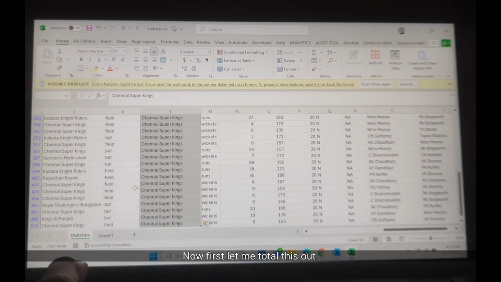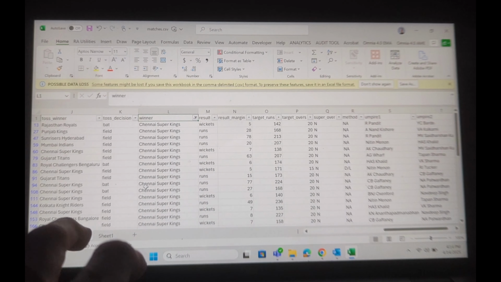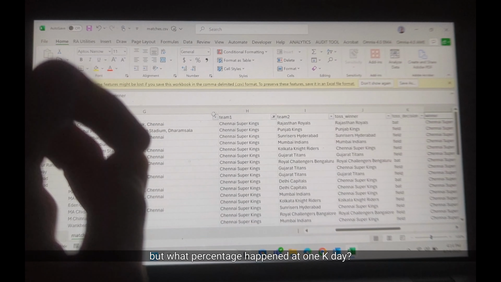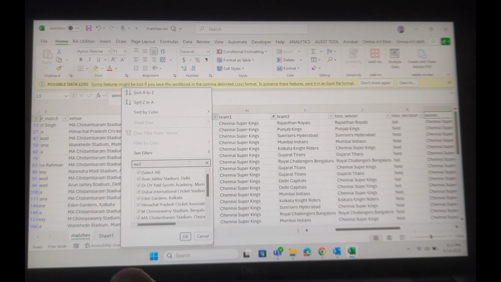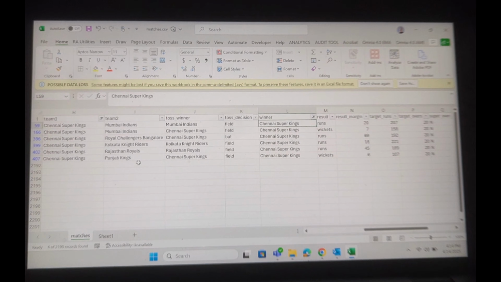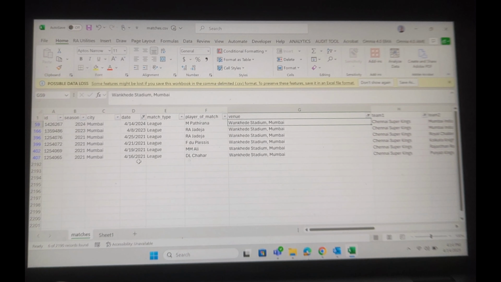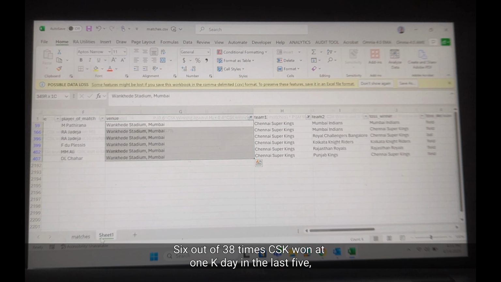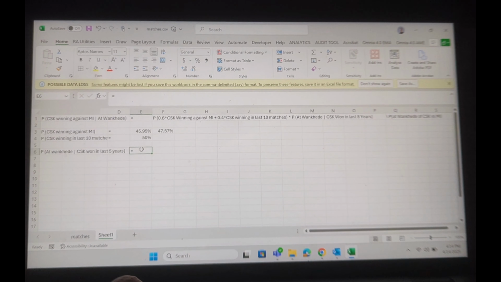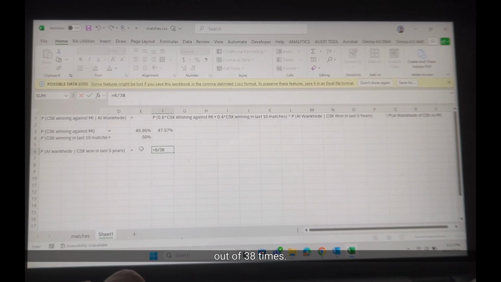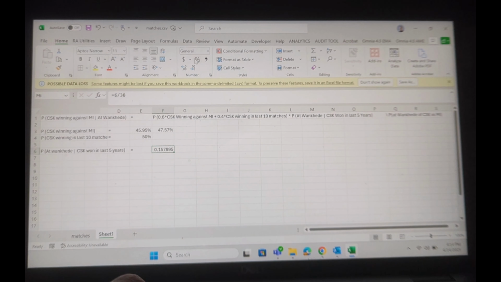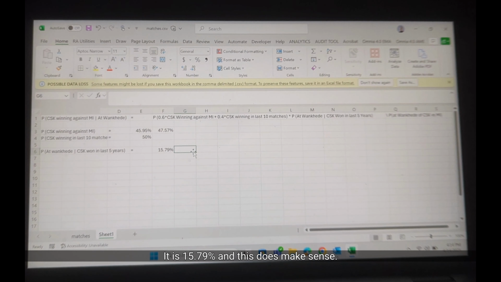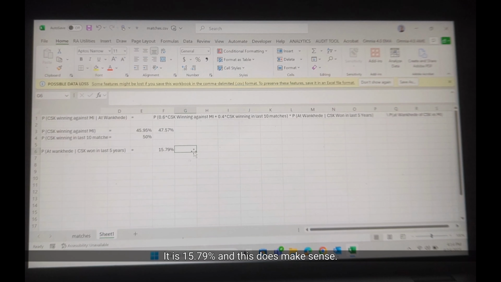Now, first let me total this out. This is 38. So in 38 matches, CSK won. But what percentage happened at Wankhede? I will simply filter for Wankhede. 6 out of 38 times CSK won at Wankhede in the last 5 years. It is 15.79%, and this does make sense.